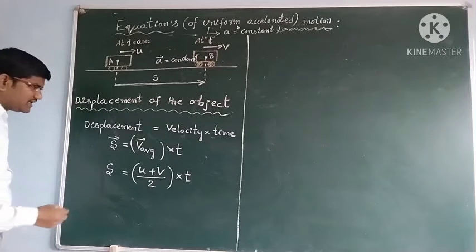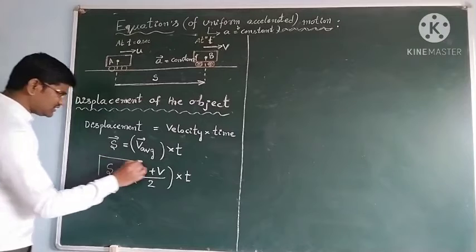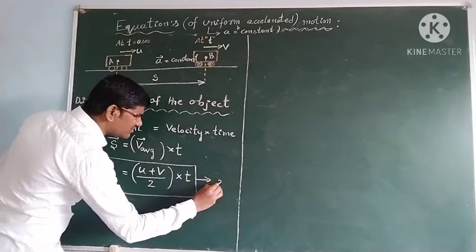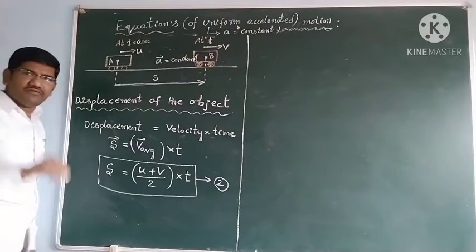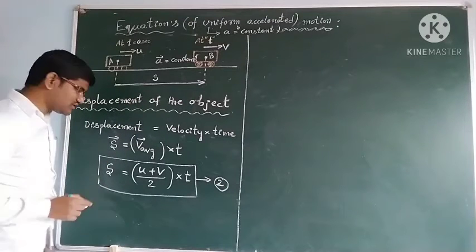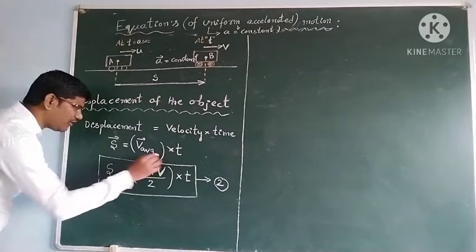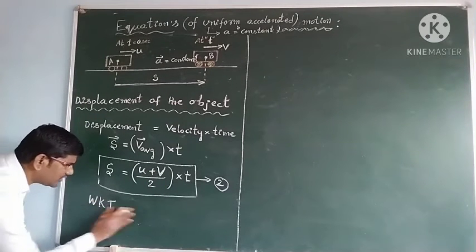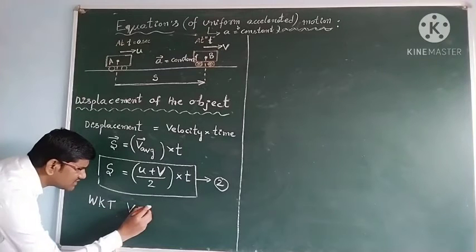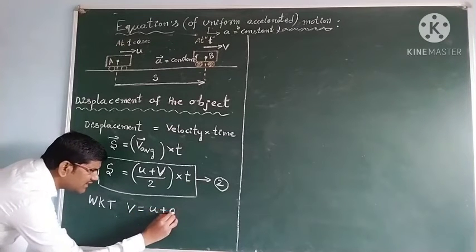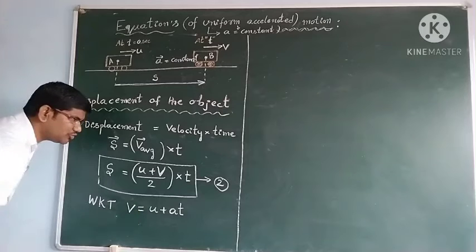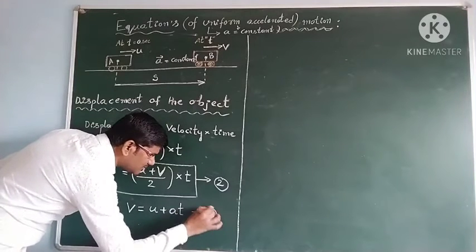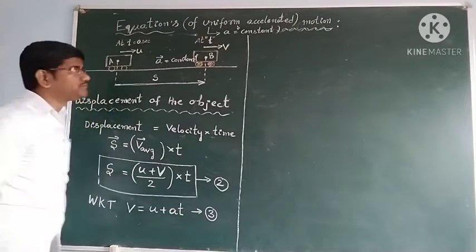So now next what will you do? You see students, take this as equation number 2. Now from the first kinematic equation, that is the first equation of motion, instead of v we have a formula. So what is that, students? v is equal to u plus at. So we have the formula v is equal to u plus at. Let it be equation number 3.